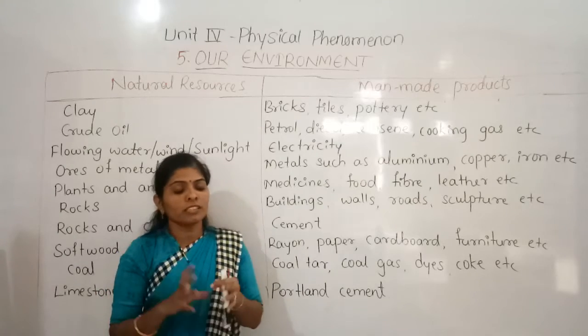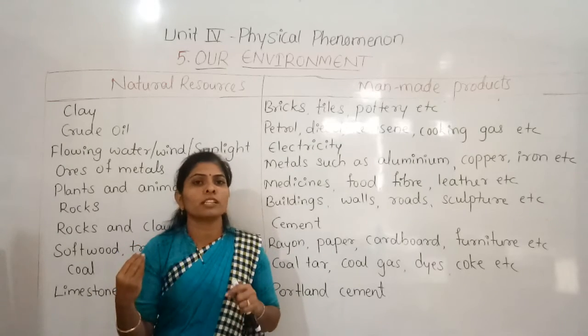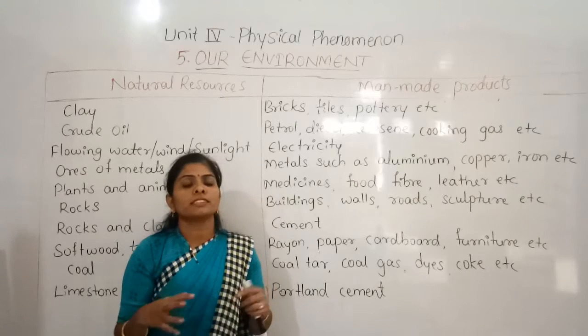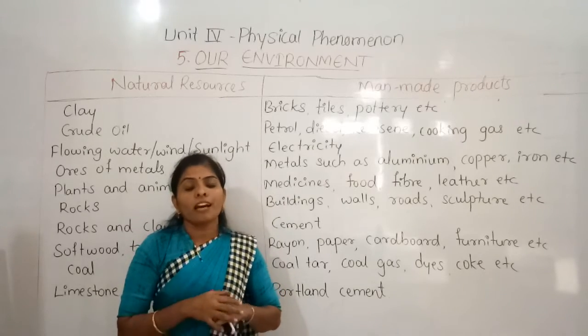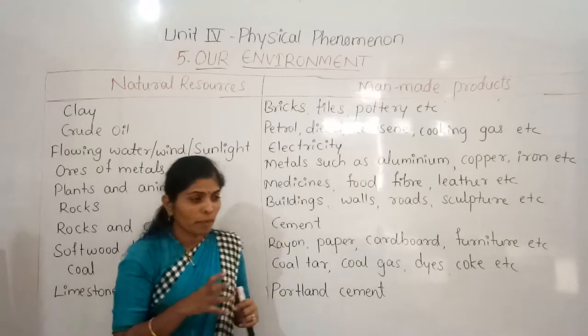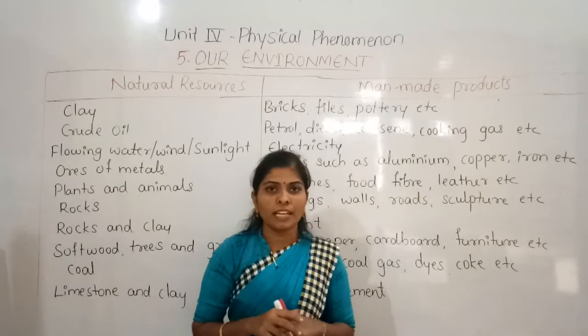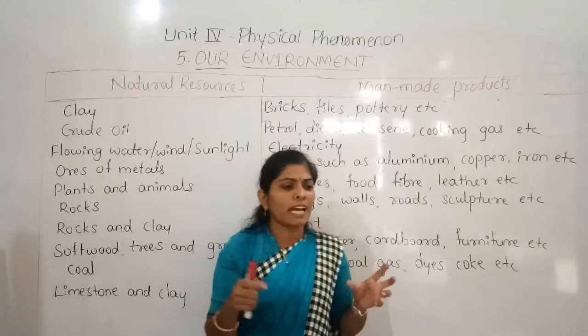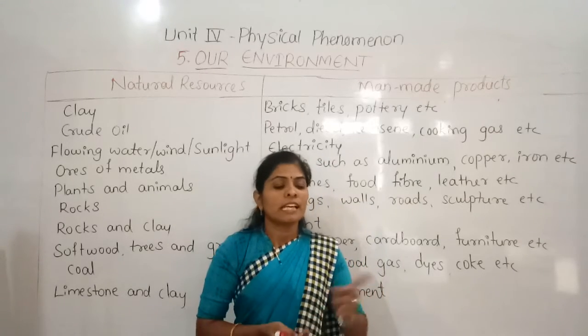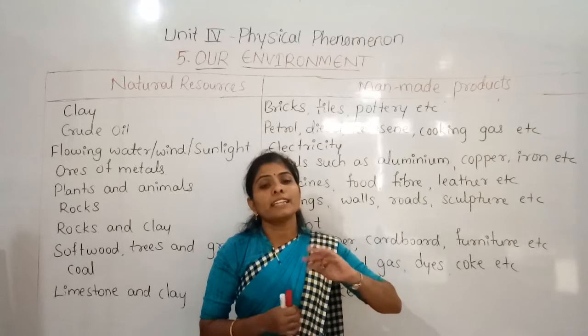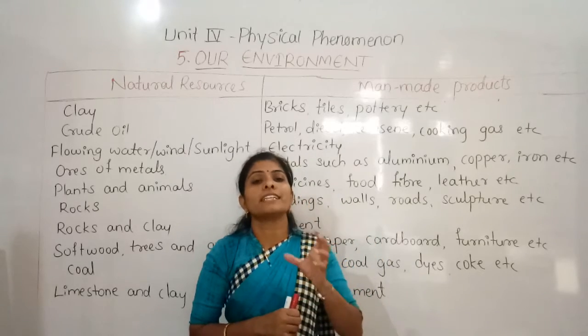So all these biotic and abiotic components make up the environment. In the environment, they are all there, so we call them the ecosystem. This ecosystem has both biotic and abiotic components, functioning together as a single unit.